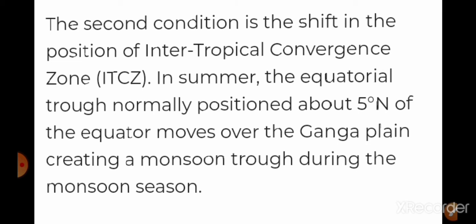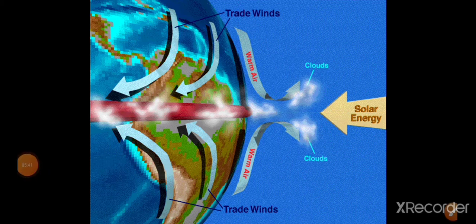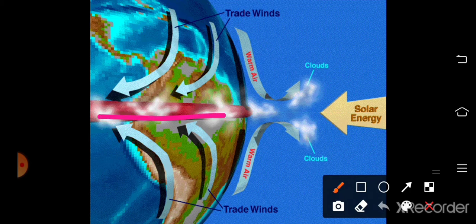Then I will show you what is ITCZ. What do you mean by ITCZ or intertropical convergence zone? Actually, this is a trough of low pressure, because low pressure is seen where the temperatures are high. Can you say where we can feel the low pressures on the earth's surface? Yes, in the equatorial region, that means in and around the regions of the equator. Due to the spherical shape, the areas in and around the equator experience high temperature.